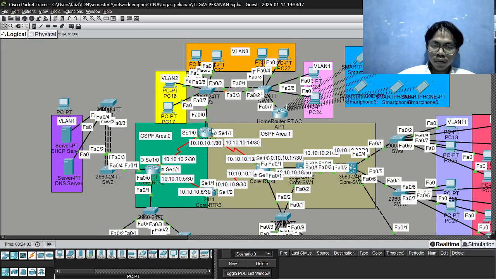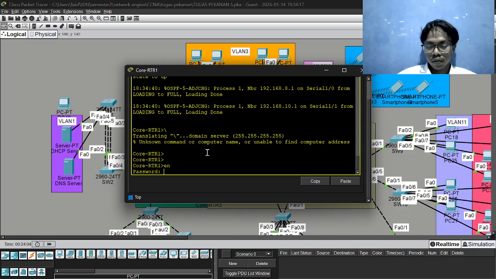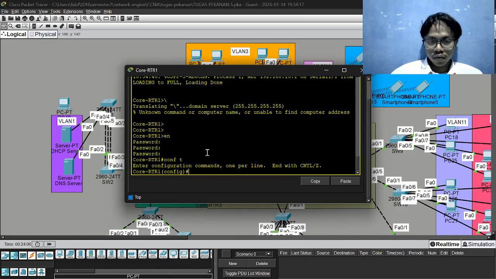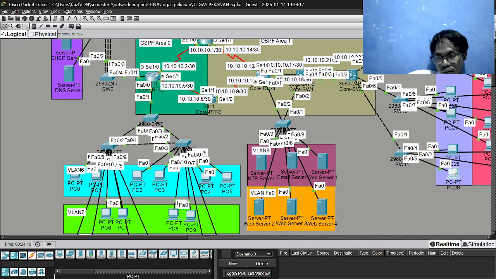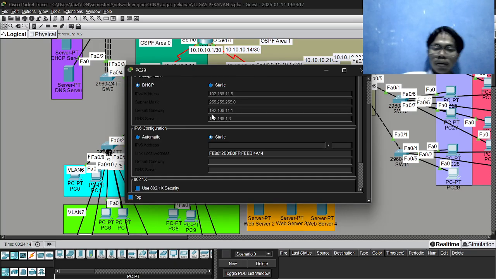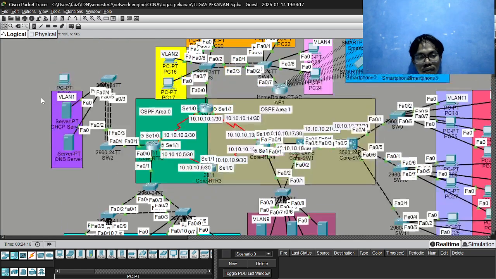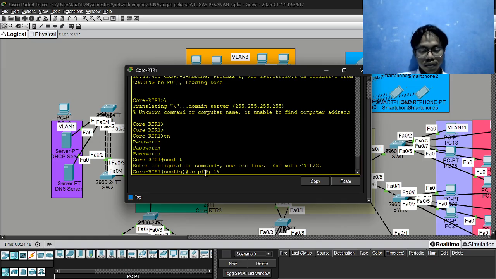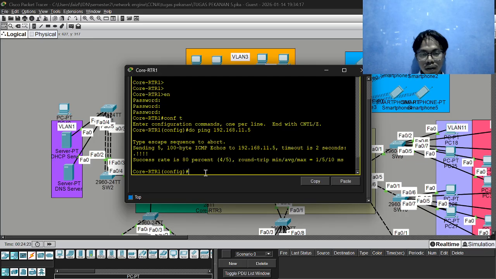Why? Hmm. So the IP address here is 11.5. Hmm.